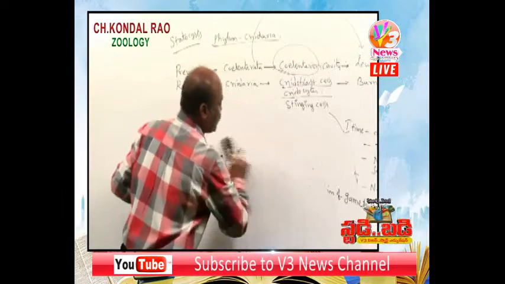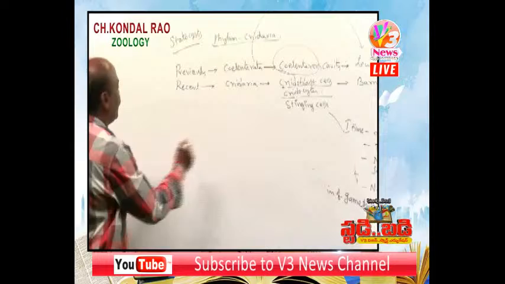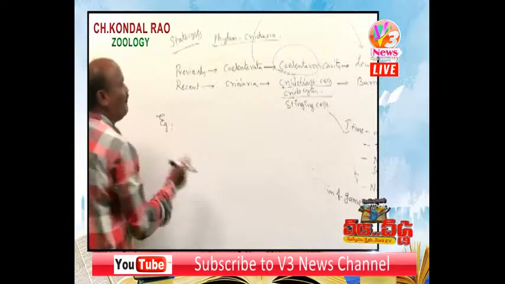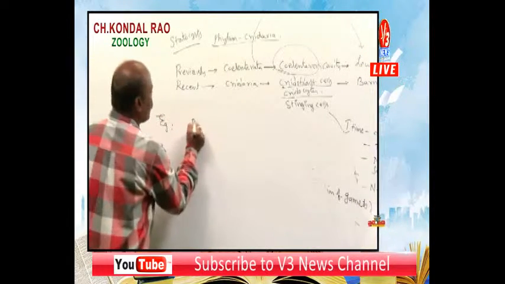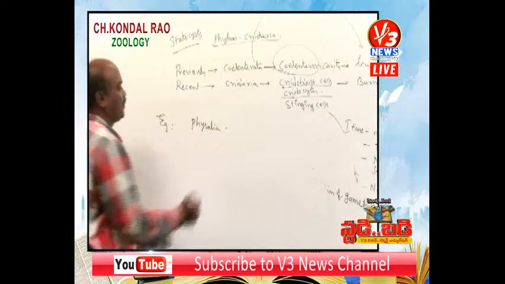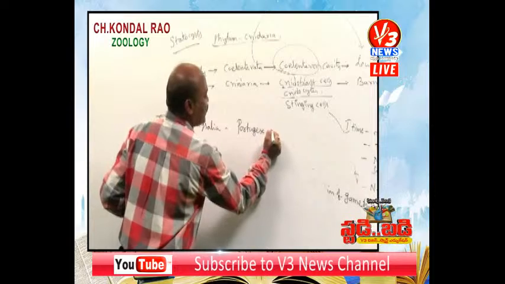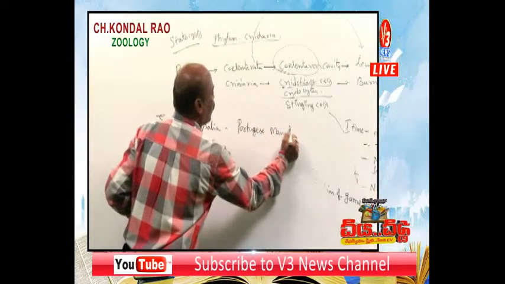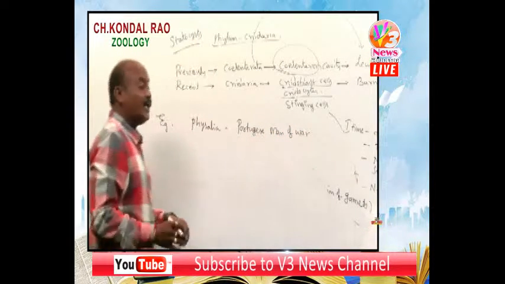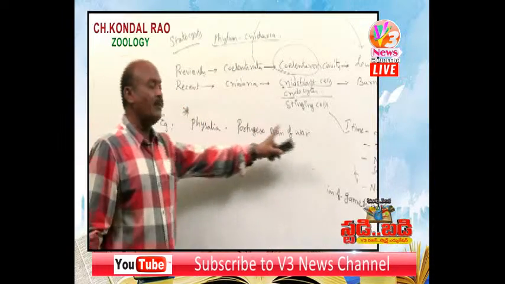Now coming to examples. Examples are also very important. Last 3 examples are there. Last 1 minute. Here examples. Physalia. This is a scientific name. It is commonly called Portuguese man of war.